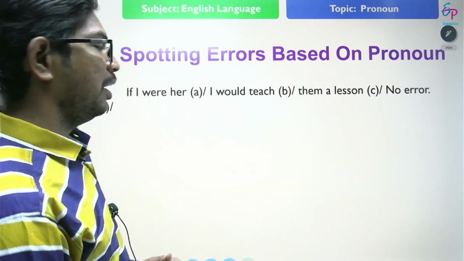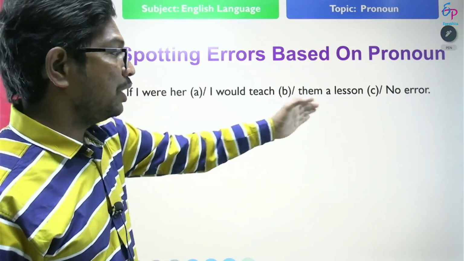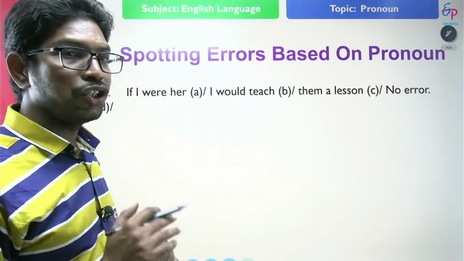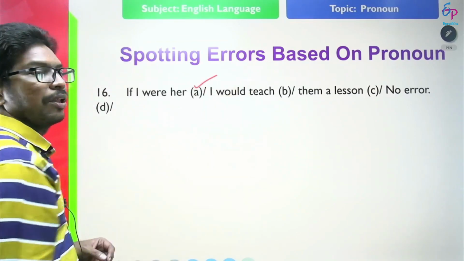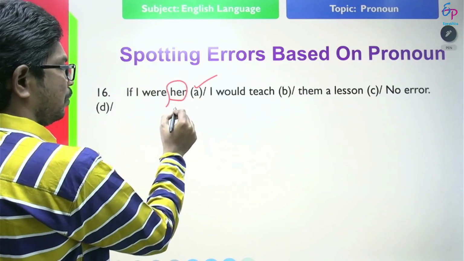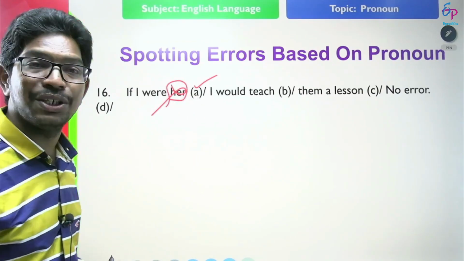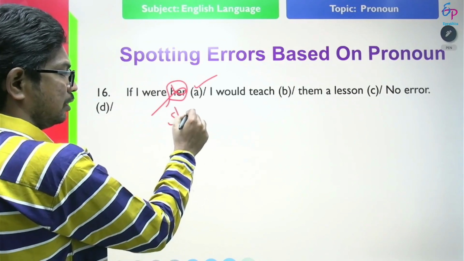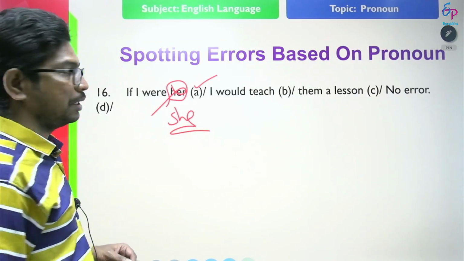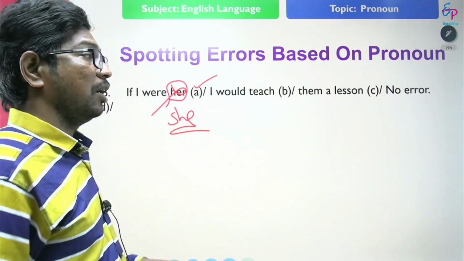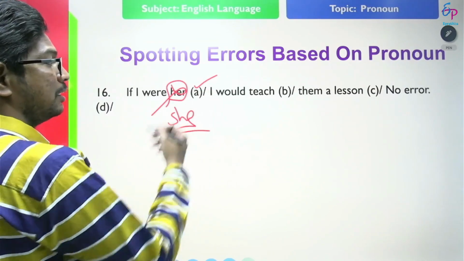If I were her, I would teach them a lesson. In this statement, we find the error at A. Always remember, objective pronoun cannot be used as a subjective complement. So, only we use subjective pronoun, that is she, as a subject complement. So, if I were she, I would teach them a lesson. Where is the error? Error is at A.